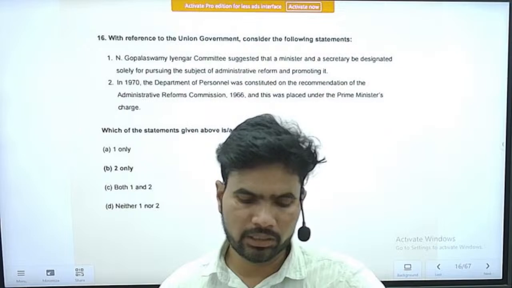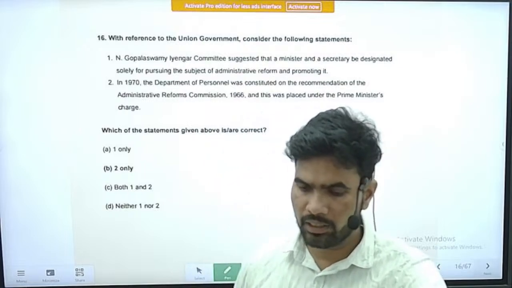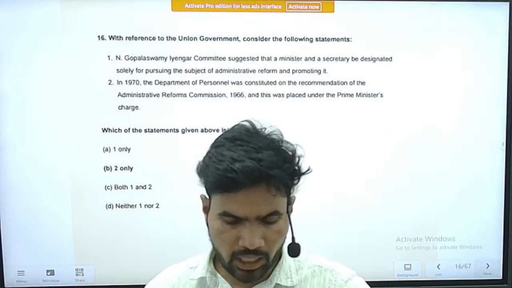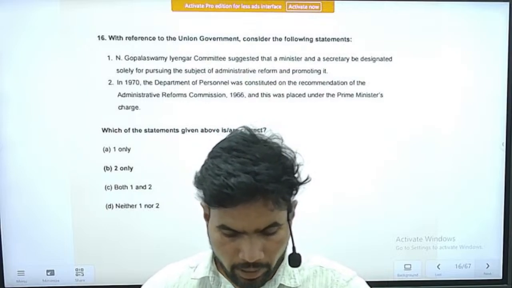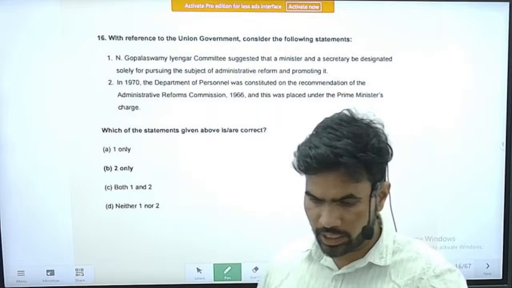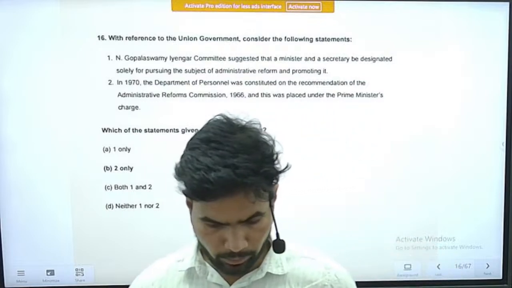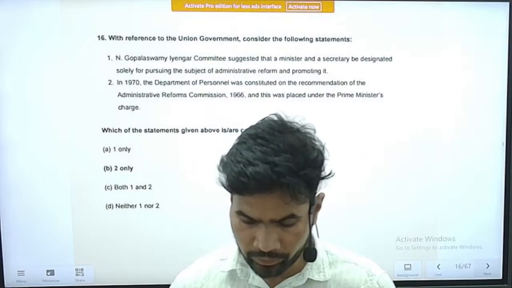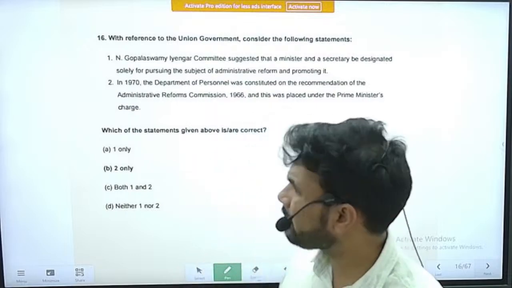consider the following statements. Statement 1: the Gopalaswamy Iyengar committee suggested that a minister and a secretary be designated solely for pursuing the subject of administrative reform and promoting it.